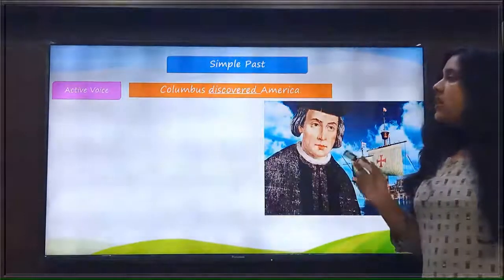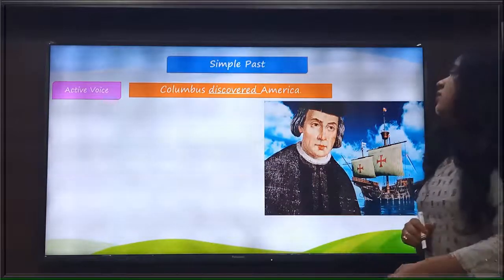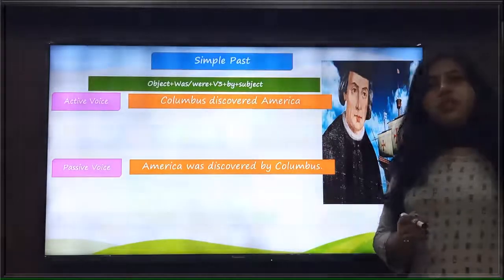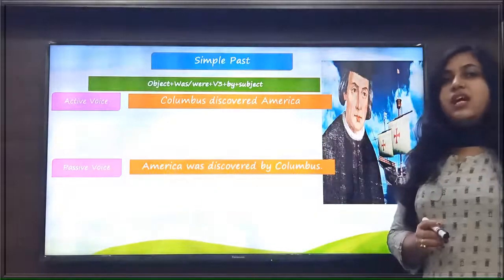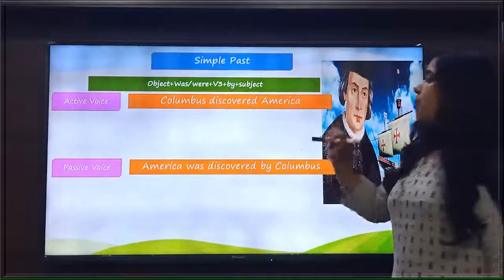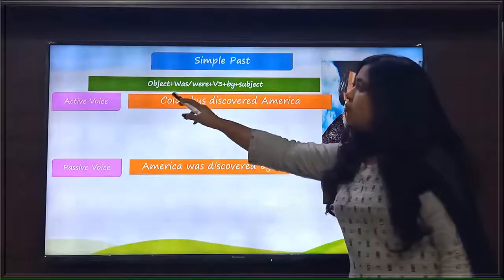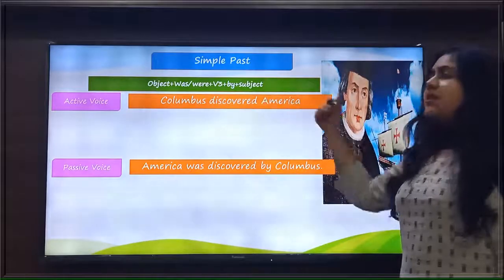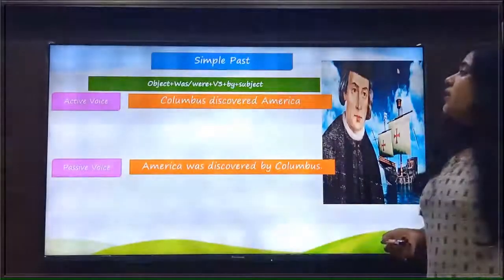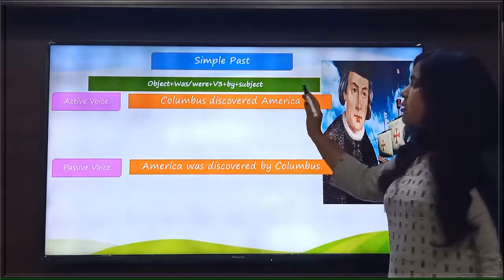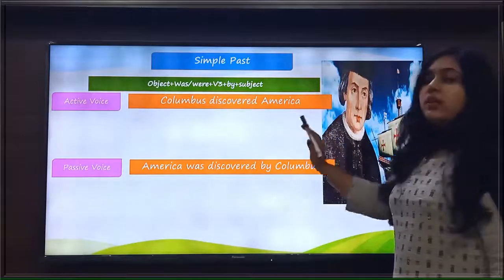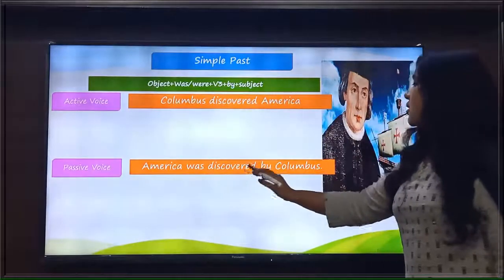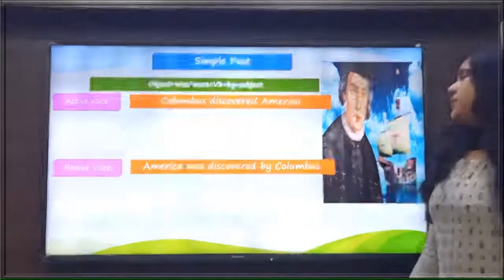Now we see the passive voice of this sentence. When we change this sentence into the passive voice, we will use this formula: object plus was/were plus V3 plus by plus subject. When we apply this formula here, our sentence will be: America was discovered by Columbus.